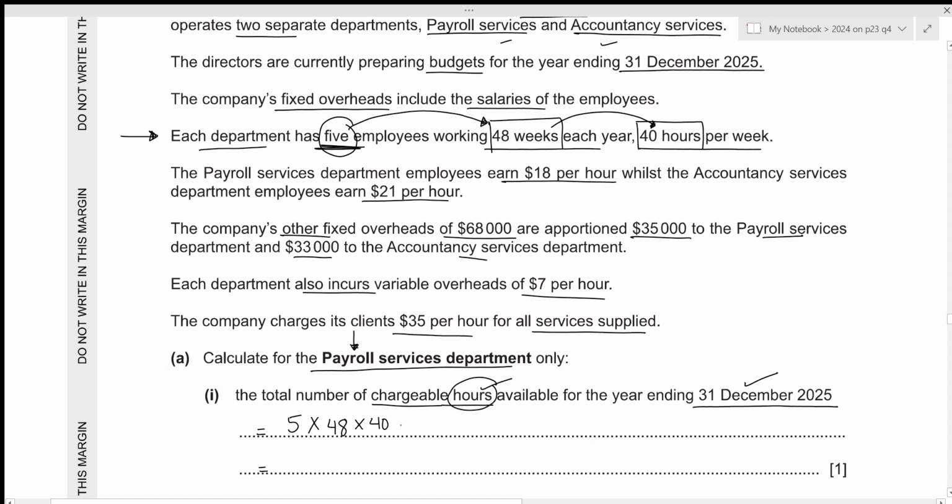Okay, now we will get the total number of chargeable hours available for the year ending 31st December 2025, specifically for the payroll services department only. That will be 5 times 48 times 40, which results in 9,600 hours.